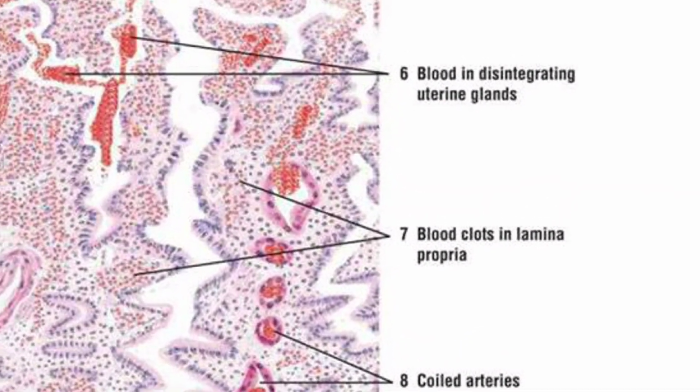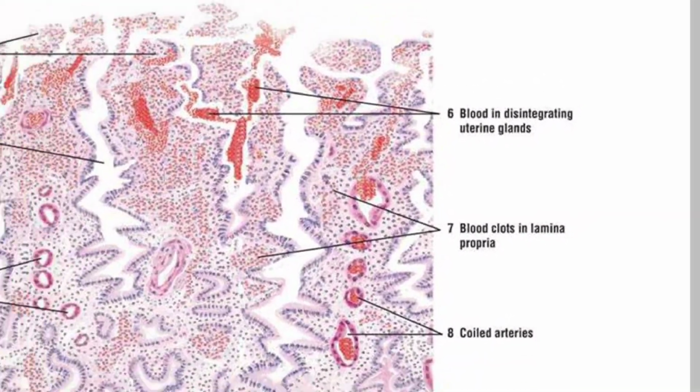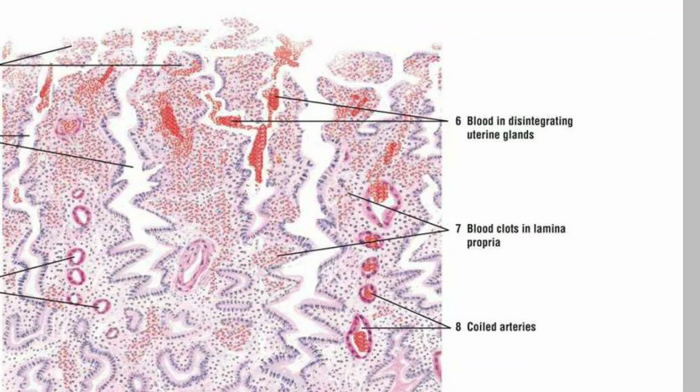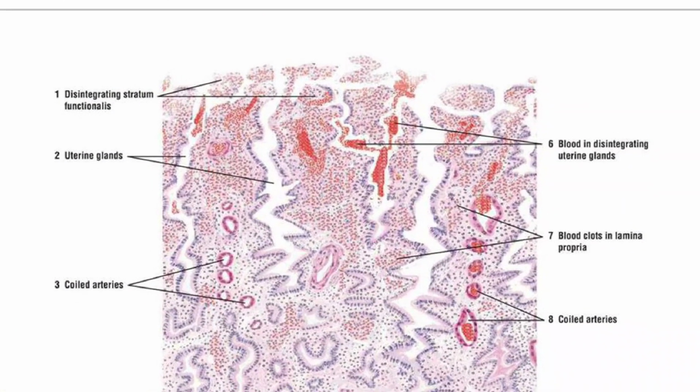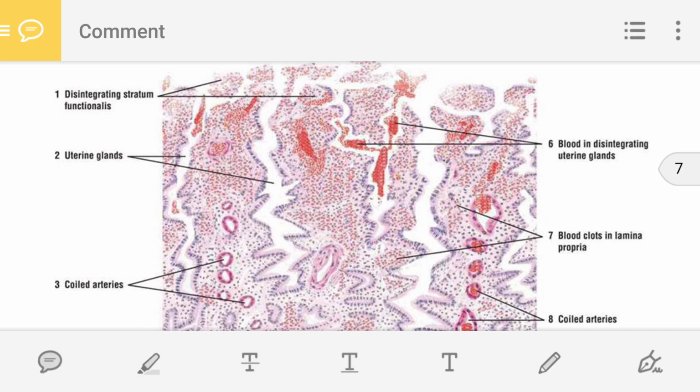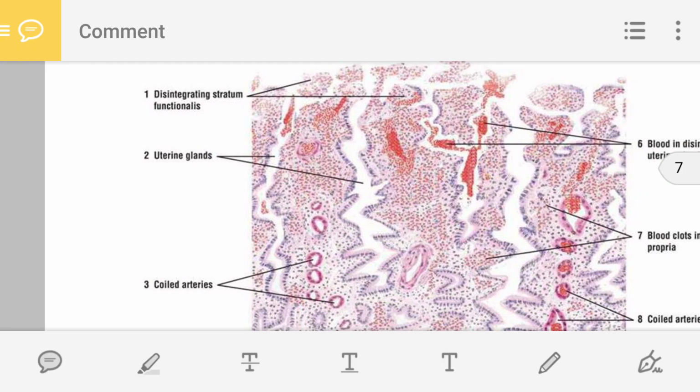Then there are blood clots in the lamina propria. Why is blood clotting? Because the blood capillaries are rupturing. Blood comes out from the capillaries and it is clotting. All these things are going to shed.